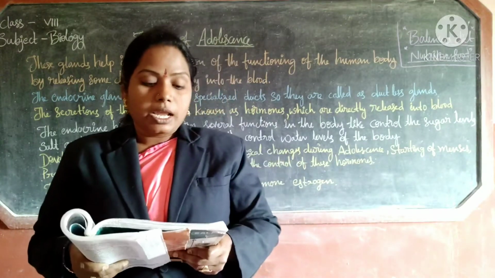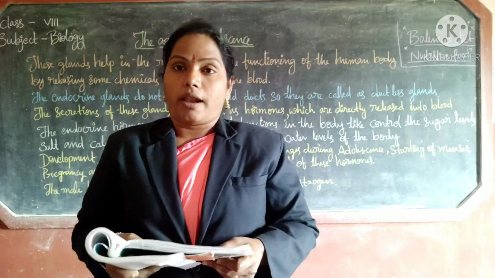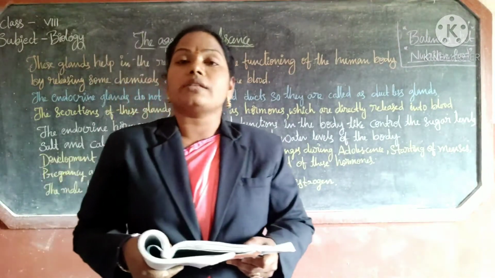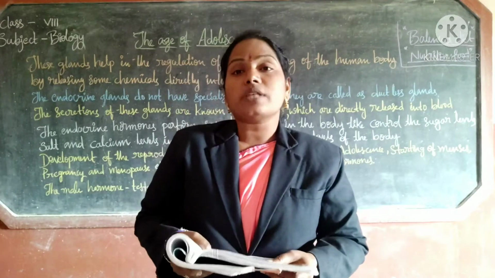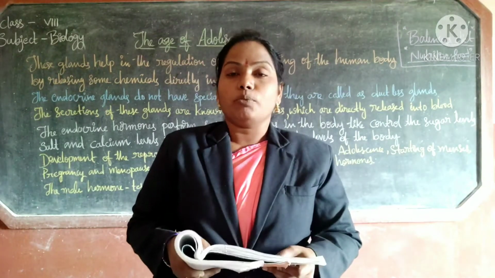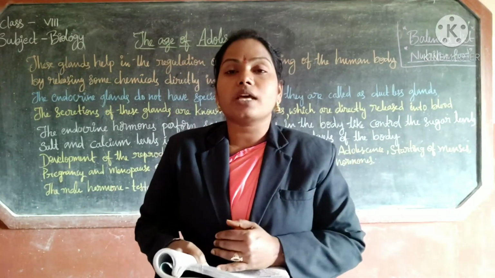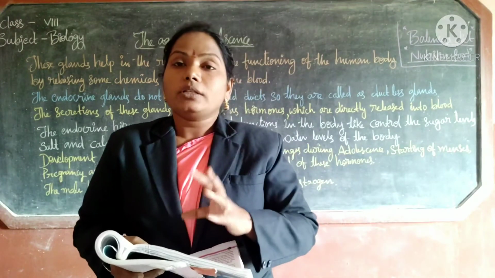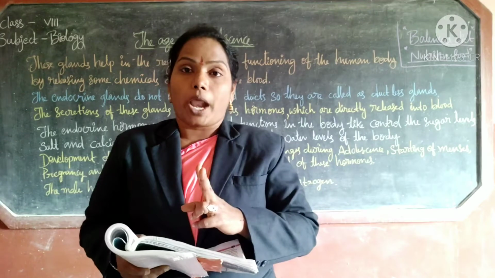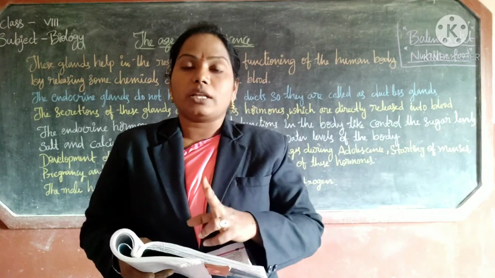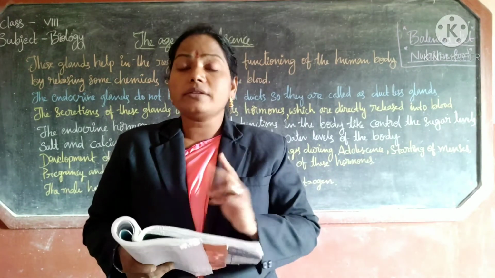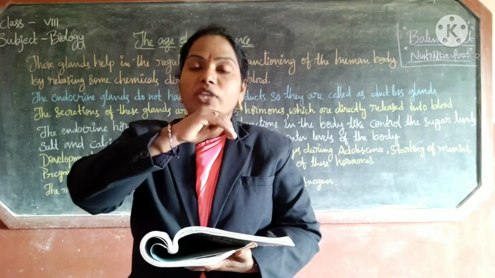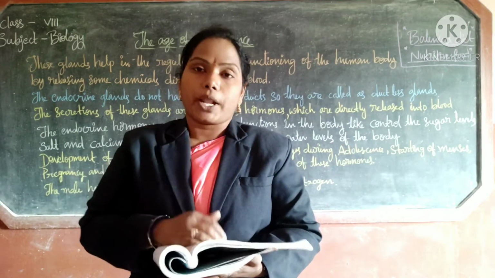Next one is the adrenal gland. Fourth one, the hormone is adrenaline. It controls emotions in the human body. The adrenal glands are present on the kidneys. There are two adrenal glands, one on the top of each kidney.